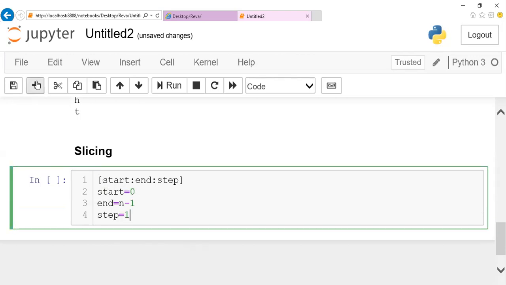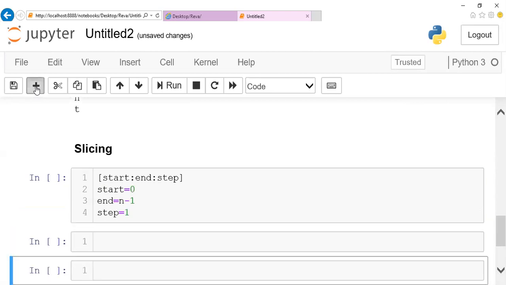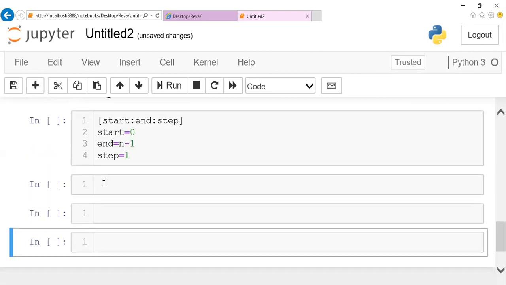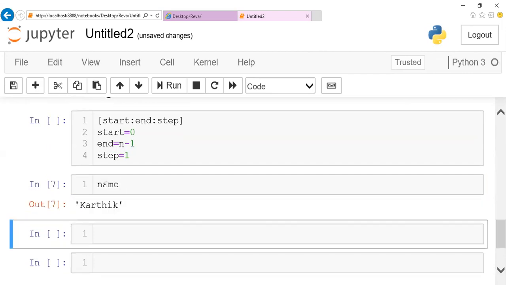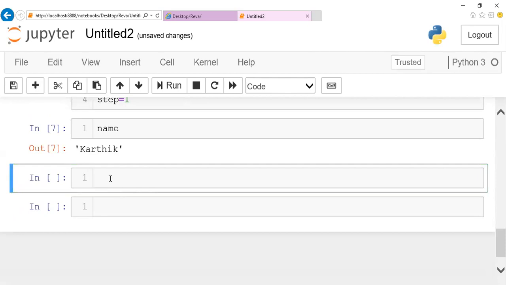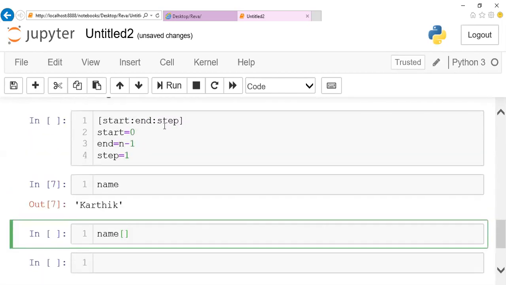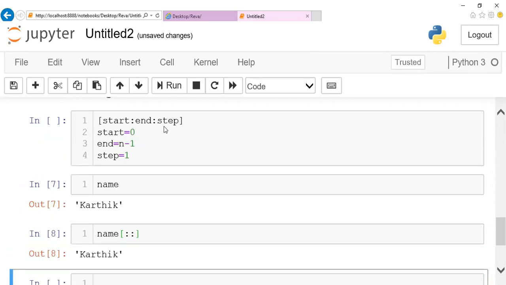Okay, so we'll just take the string, whatever we initialize. So let me take name. Let me take the name what we initialize, Karthik itself. So if I mention name of, if I didn't give start, end, and step, I have mentioned only colon, colon, colon. What happened? By default, it starts with the 0th position, goes till the end, and step value is 1. So the entire string is iterated, Karthik is displayed.